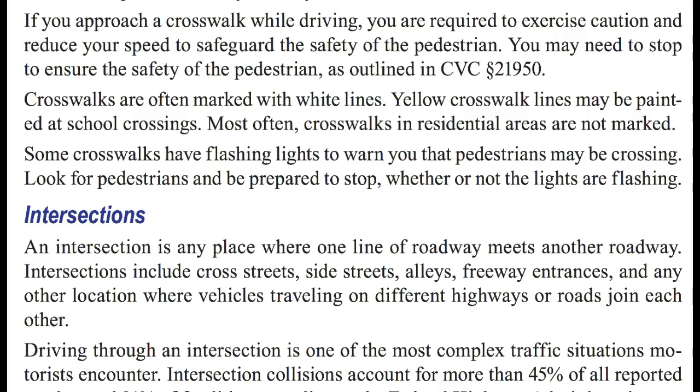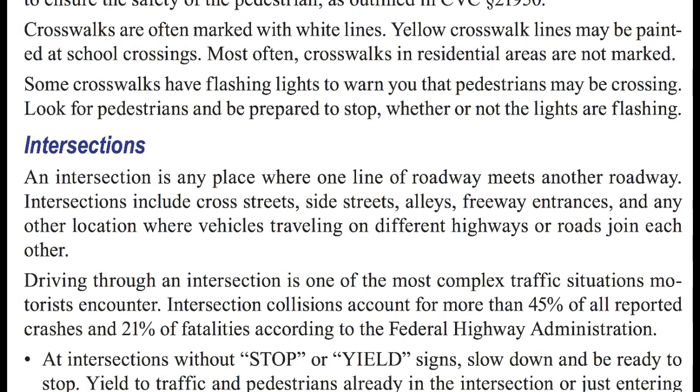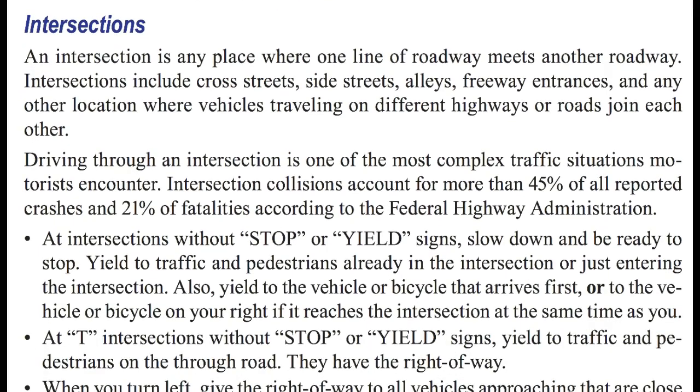Vehicle Code 21950. Crosswalks are often marked with white lines. Now, yellow crosswalk lines may be painted at school crossings. Most often, crosswalks in residential areas are not marked. Some crosswalks have flashing lights to warn you that pedestrians may be crossing. So look for pedestrians and be prepared to stop, whether or not the lights are flashing.